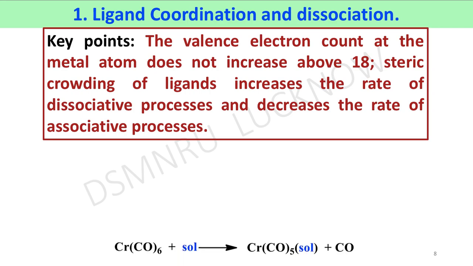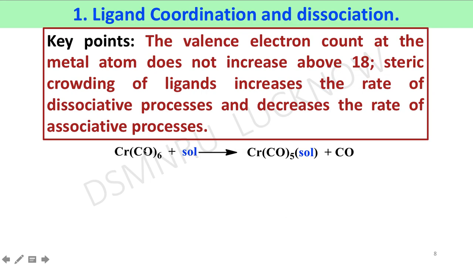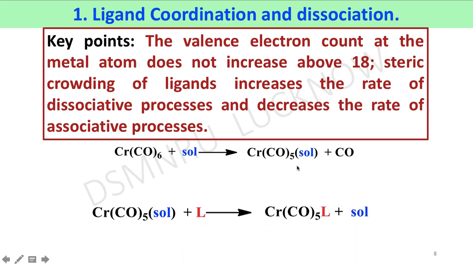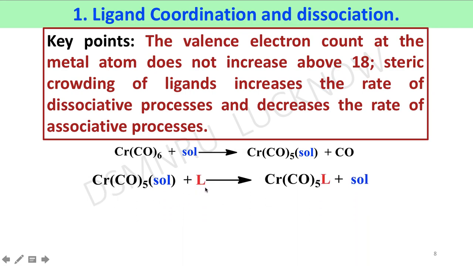In this reaction, a carbonyl group is replaced by a solvent molecule, where chromium pentacarbonyl is coordinated with a solvent molecule. In the next step, this solvent molecule is replaced with the help of a ligand. It is an example of association of solvent to the metal ion and dissociation of the ligand already present at the metal atom.